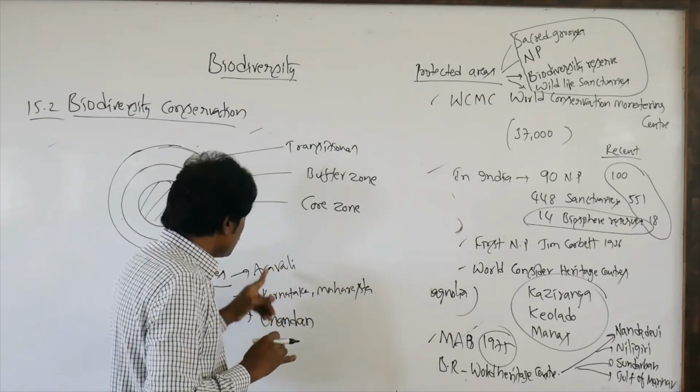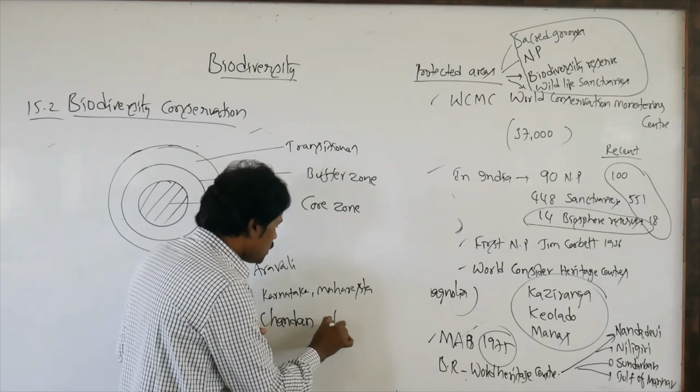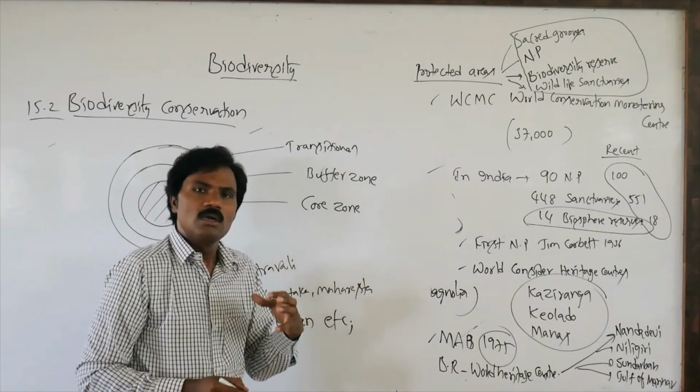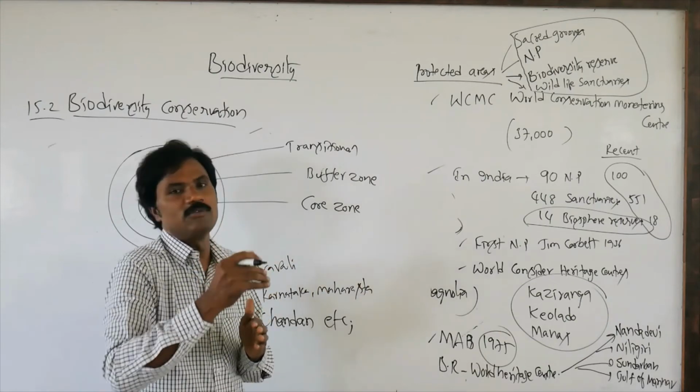In these areas they are protected naturally.